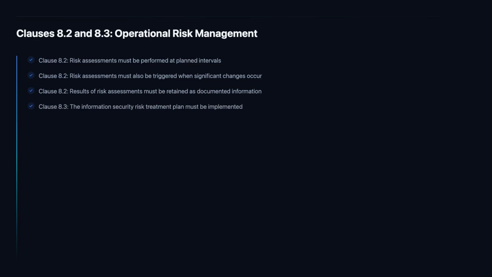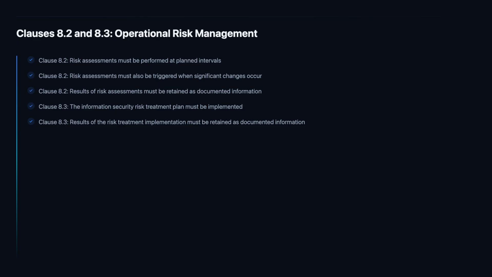Implementing the risk treatment plan is the operational requirement that converts the risk management decisions made in Clause 6.1 into actual security improvements. A risk treatment plan is only valuable if it is executed. Controls selected in the statement of applicability must be deployed, policies must be enforced, technical measures must be configured, and procedural changes must be embedded in daily operations. Clause 8.3 creates a direct requirement that this implementation happens, rather than treating the plan as a strategic artifact that remains permanently aspirational.